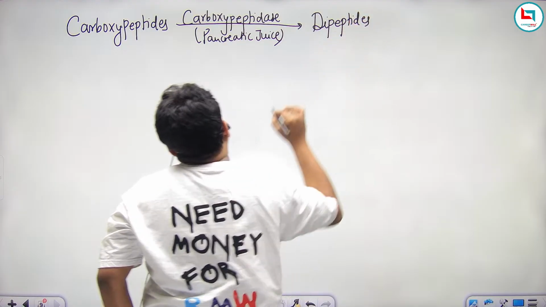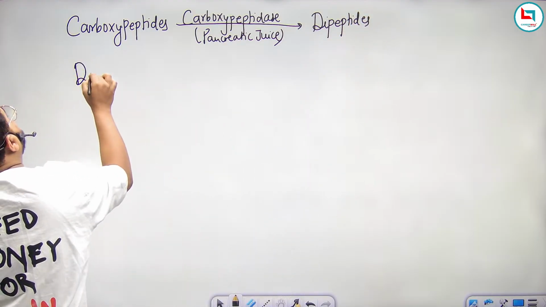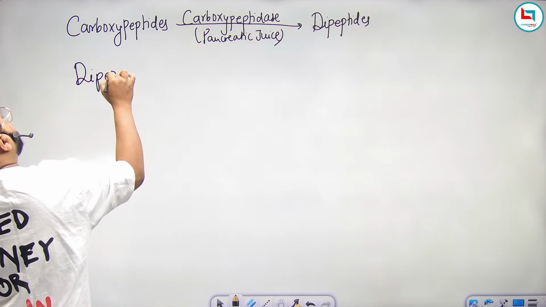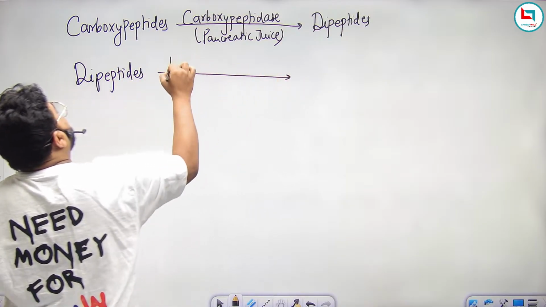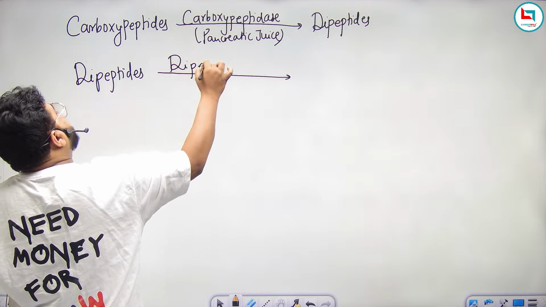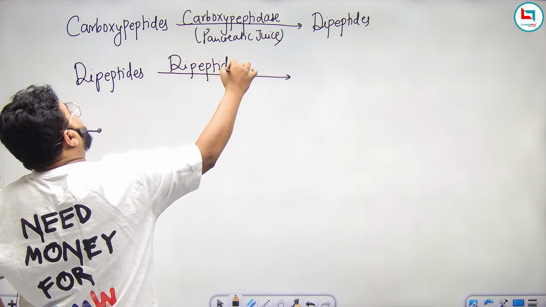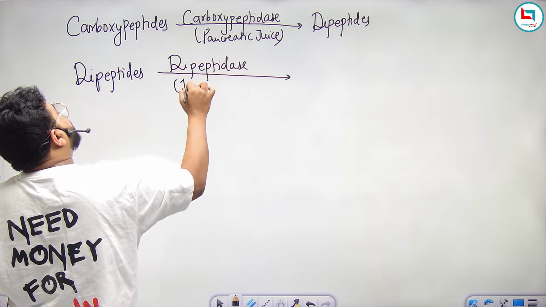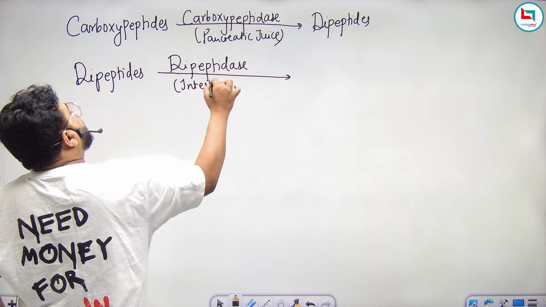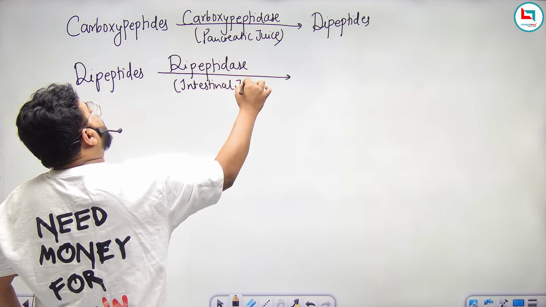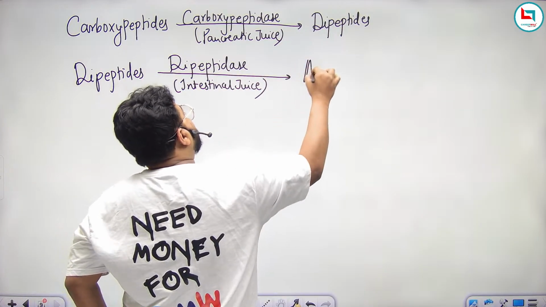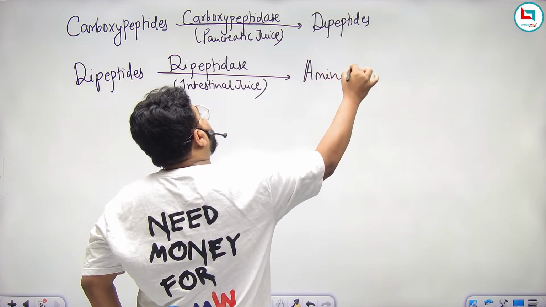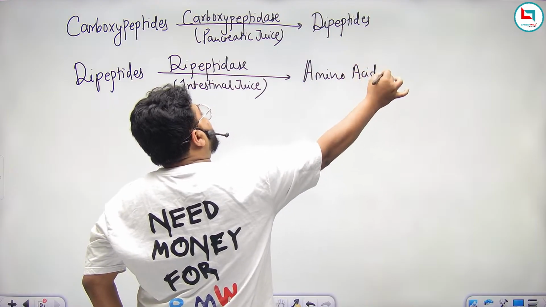Now, on these dipeptides, another enzyme known as dipeptidase, which is part of intestinal juice, will work and convert all these dipeptides into amino acids, which are the simplest form of protein.